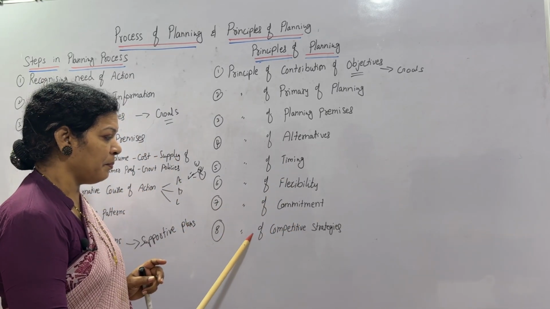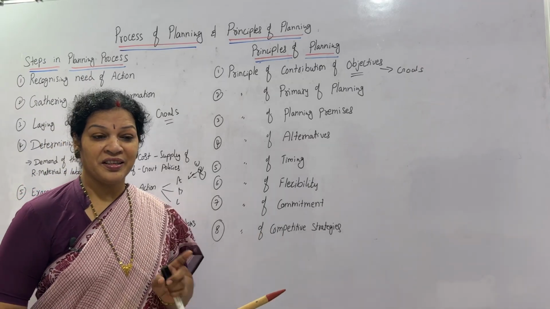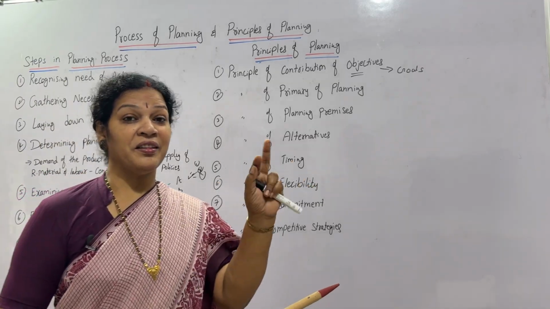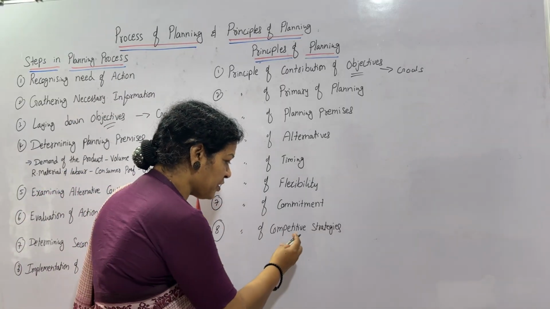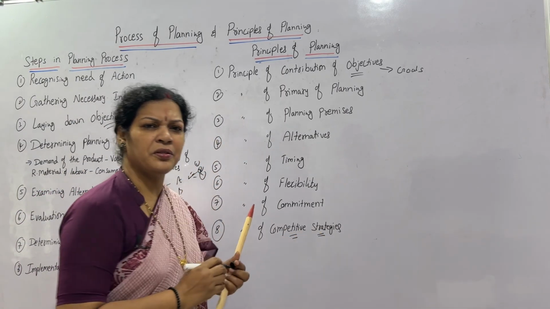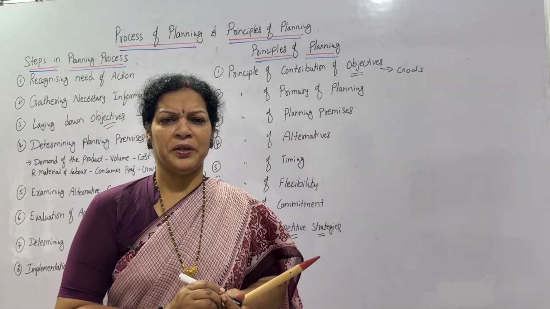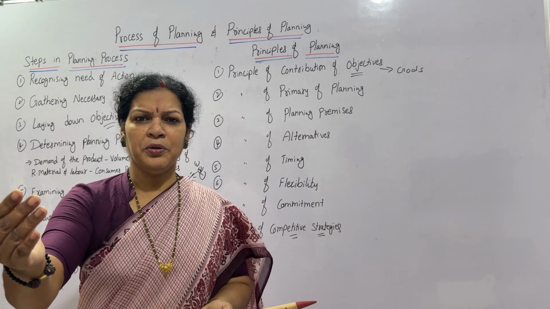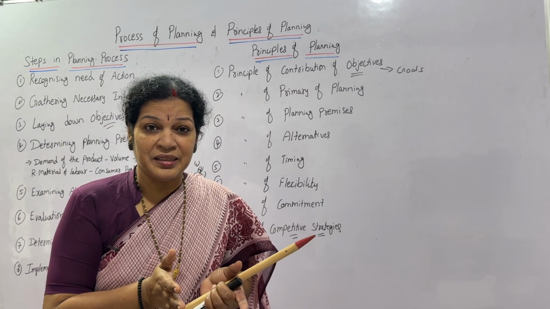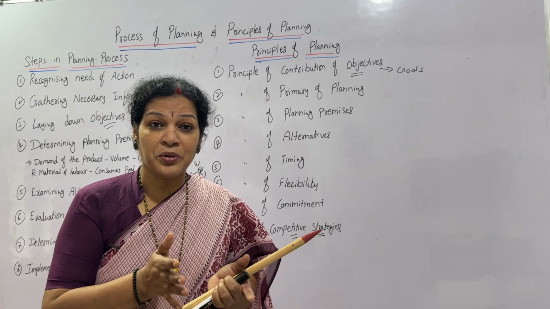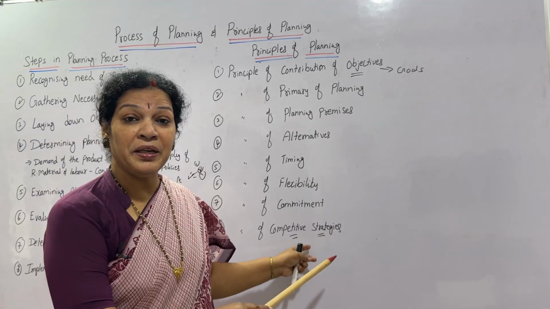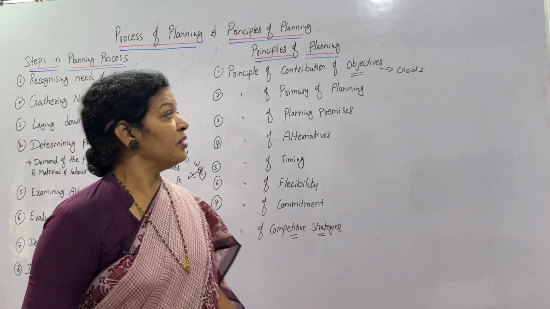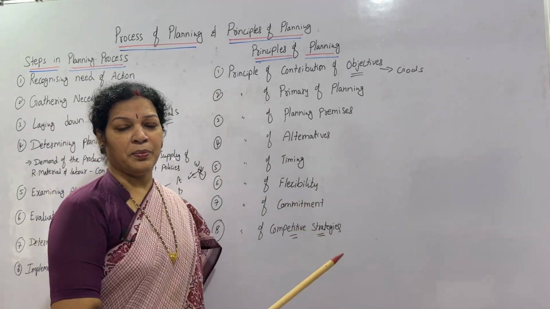And lastly, the principle of competitive strategies. Consider the plans, the policies of other companies also. According to the principle of competitive strategies, it must be competitive. If another company is going to do something, we will do this. We have to make some changes so that customers will be attracted to our company. In that way, competitive strategies also you have to consider. So, total 8 principles of planning.